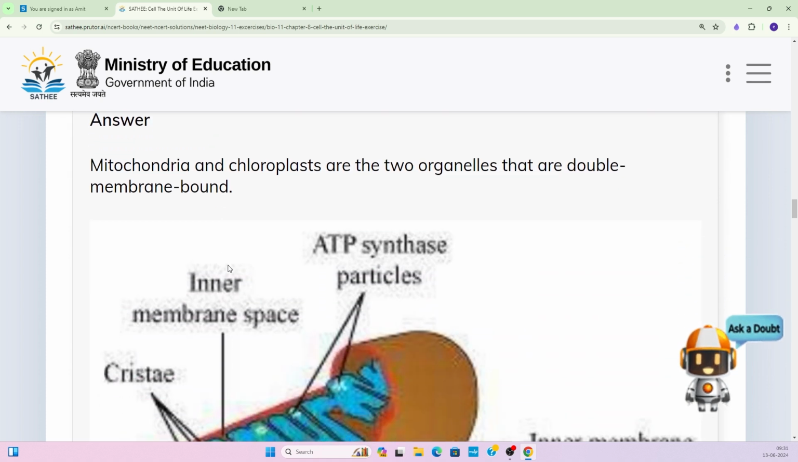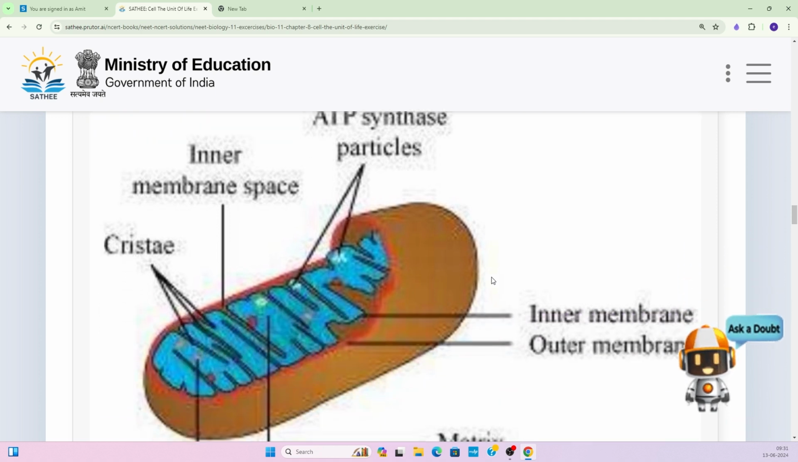Okay, so the first two organelles, mitochondria and chloroplast, are the two organelles that are double membrane bound, right? So let us see the diagram. Now here you can see the diagram of the mitochondria, a double membrane. You can see the inner membrane and outer membrane, and in between these two membranes, there is an inner membrane space.